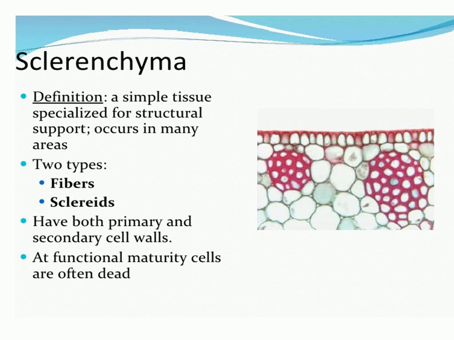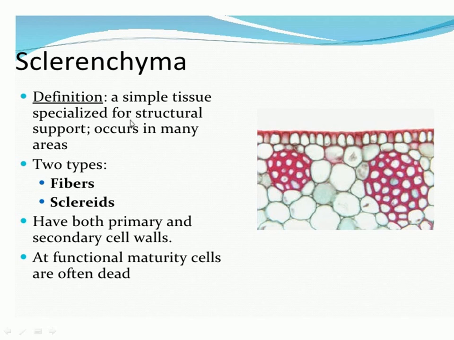The primary and secondary walls are more developed and the cells become dead. The main purpose of sclerenchyma is to provide structural support to the area where it is required, so it is also called the mechanical supporting tissue.